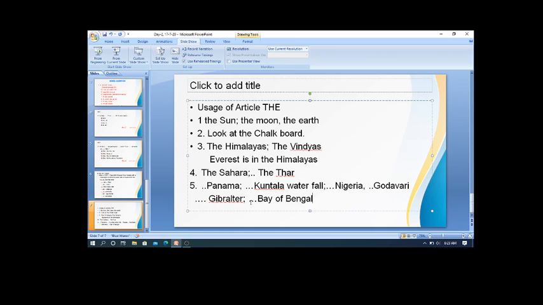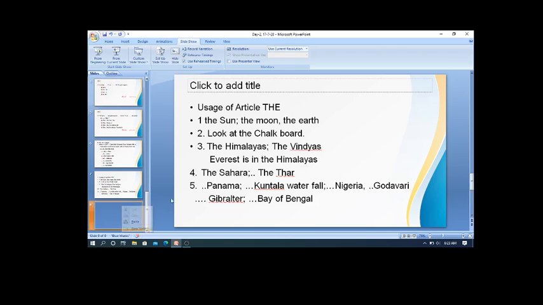This is called Jalasandhi. And this Bay of Bengal is a bay. So before all these, we use the article the. Before the names of canals, rivers, oceans, waterfalls, before all these, we use the article the. Okay. Now let's move on to the next usage.